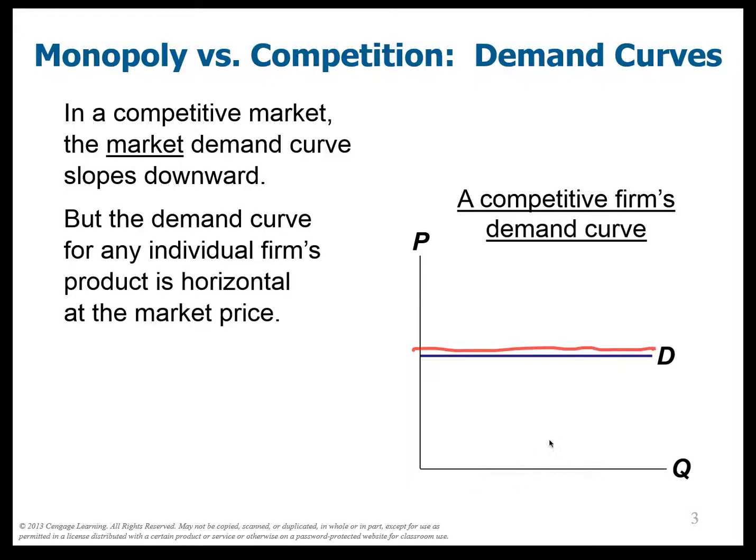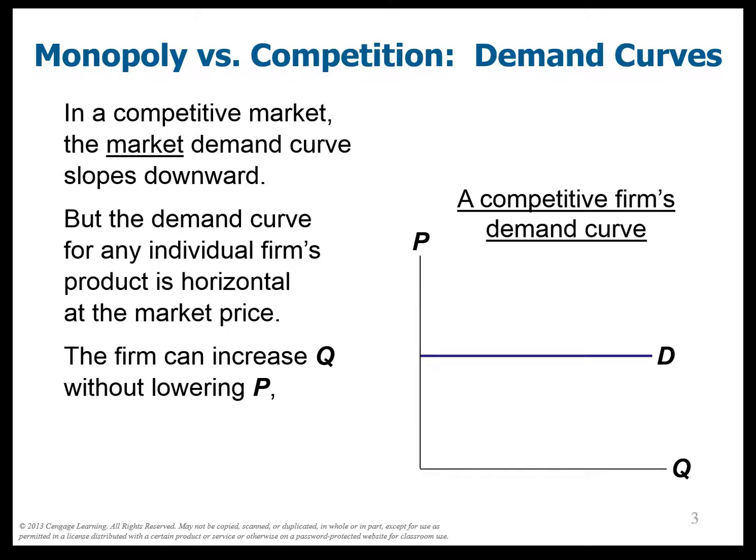No matter how much quantity he makes, the price doesn't change, because he's just a small little guy. So it looks flat for him. You can increase Q, and P doesn't change, so therefore marginal revenue equals price for the competitive firm. Remember, this is only for the competitive firm. This is not going to be true for the monopoly that we're going to talk about right now.